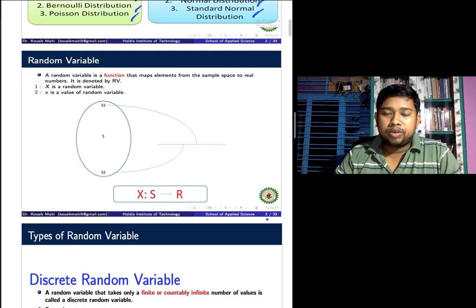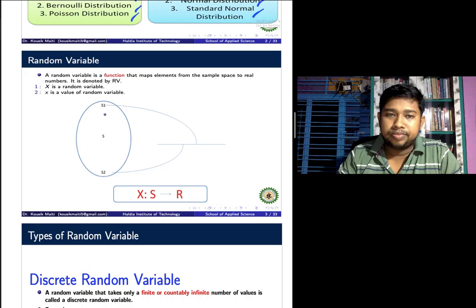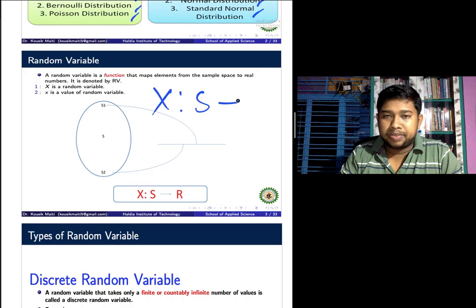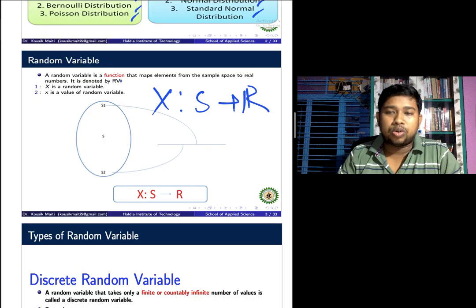And what is a random variable? We have discussed that a random variable is a function from the sample space to the real numbers. Suppose X is a random variable, such that it maps the sample space to the real numbers. This function is also called a measurable function. It was also discussed in the previous video lecture.